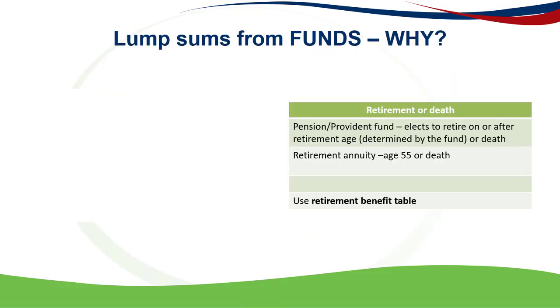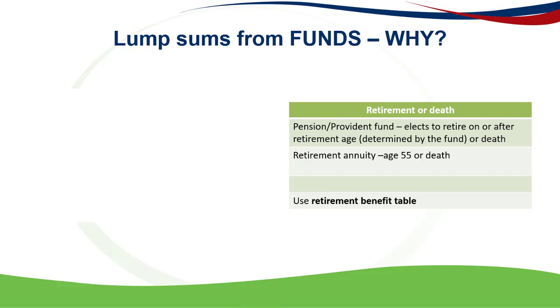Okay, so if we look at why a lump sum is paid by a fund, I can't really say most common, but generally you are providing for retirement savings for retirement or when a person dies.